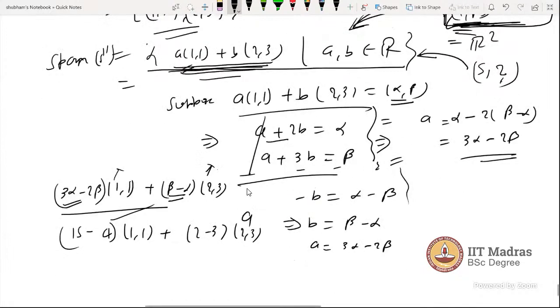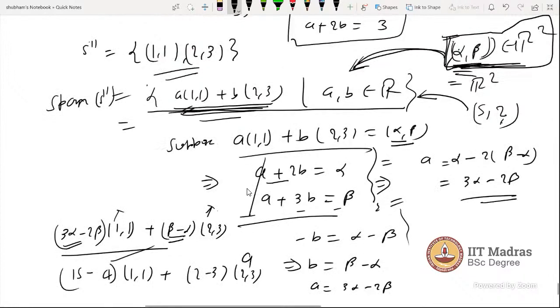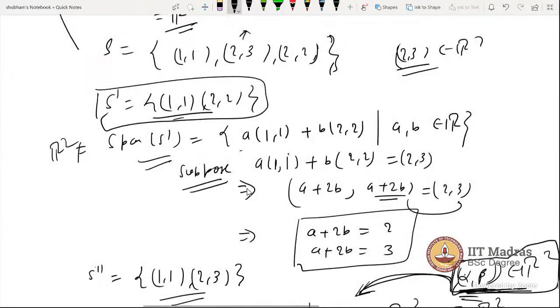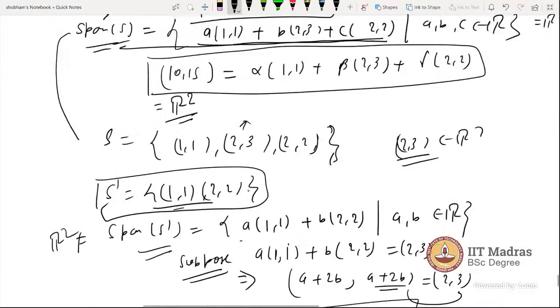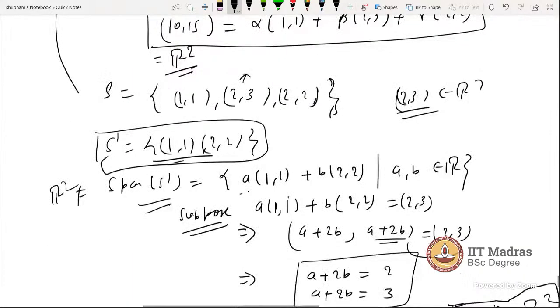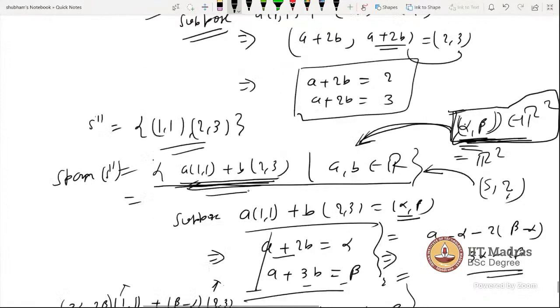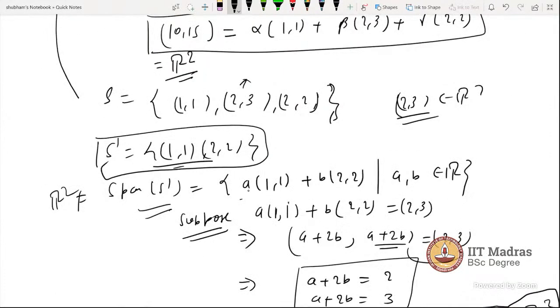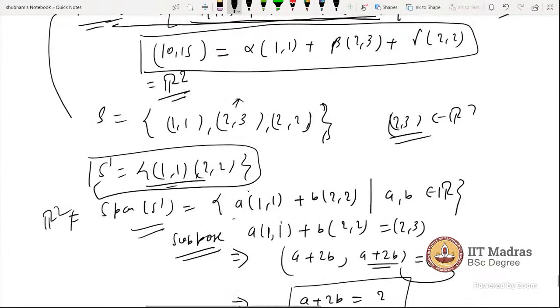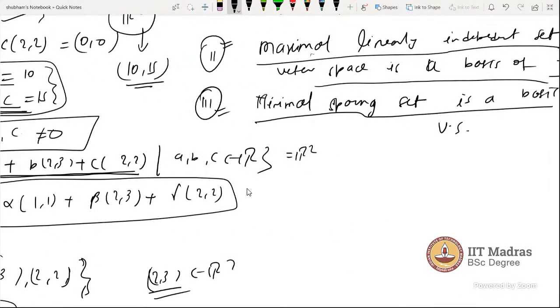Just conceptual understanding. If I start with linear independence, that is a null set, and from there I keep on adding a vector till such time I reach a span, that is an algorithmic approach. But if I start from the spanning side and keep on reducing it to reach a linearly independent set, how do I do it in an algorithmic way? I just try to tell you what is the meaning of minimal.